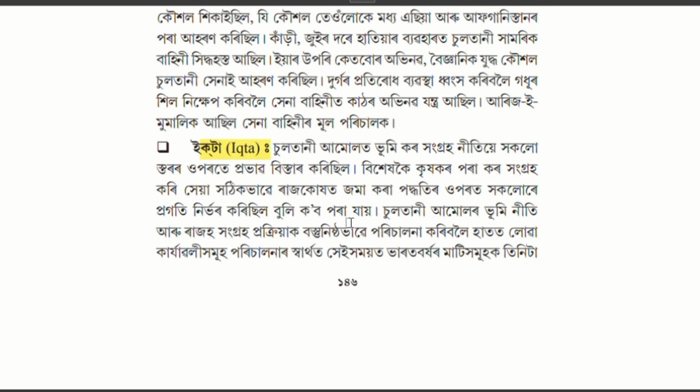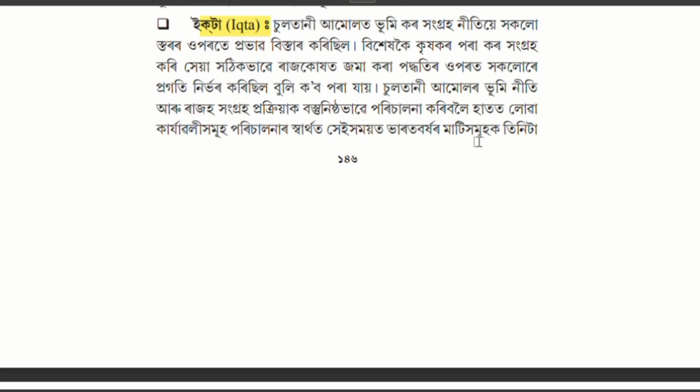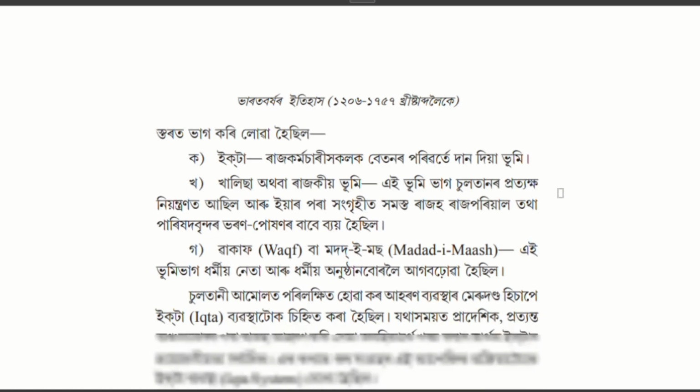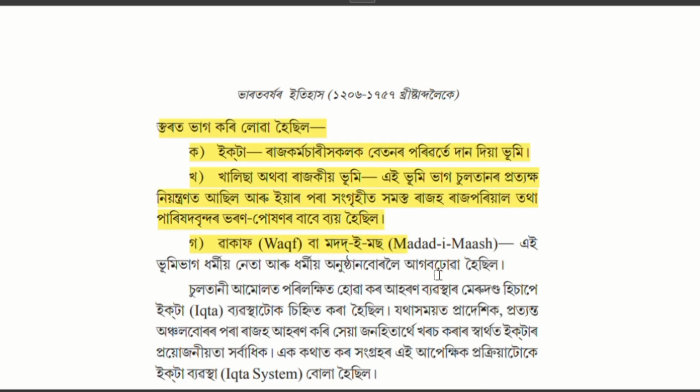And these are the types of land during the rule of the Sultanate. And what is the Ikta system? So I am mentioning here the different phases of the Ikta system. You must be careful to know all about that, because after completing your graduation, if you are deciding to go to university, higher study or civil service examinations, then you have to know all about that.